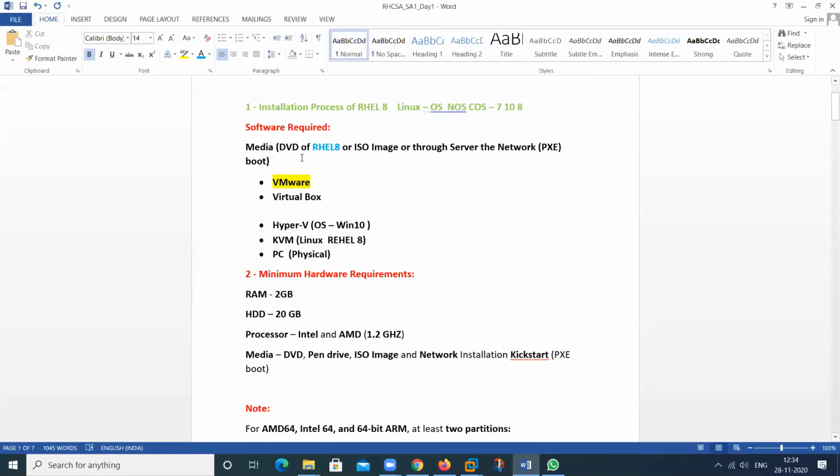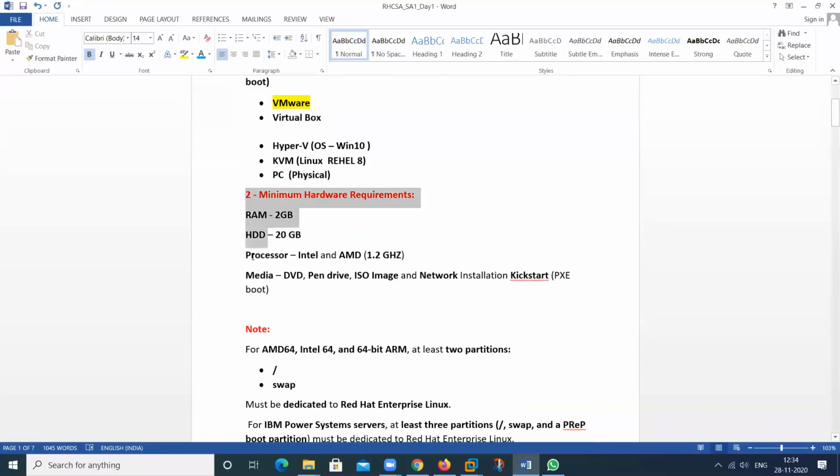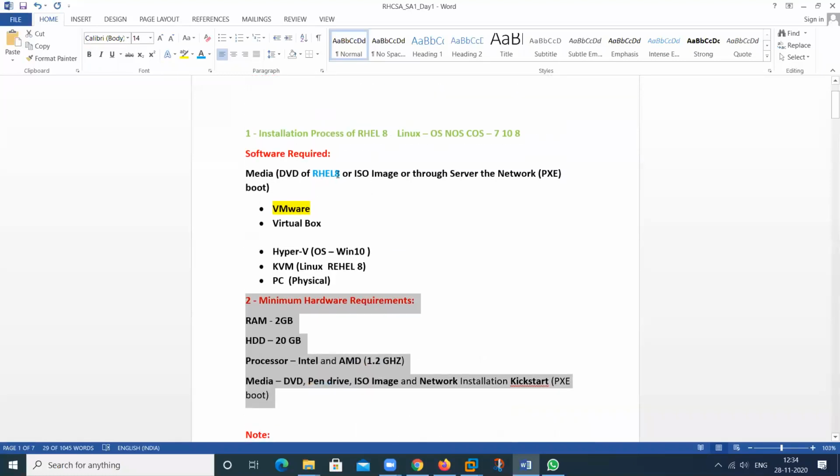So what is RHEL 8? This is a network operating system. These are the hardware requirements to install this particular OS, Red Hat Enterprise Linux 8.